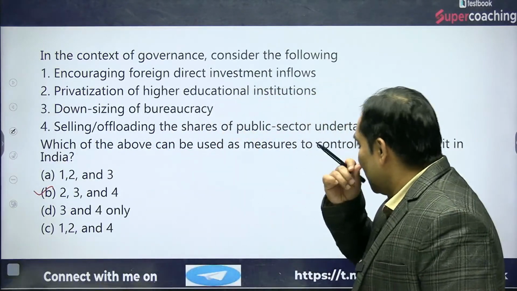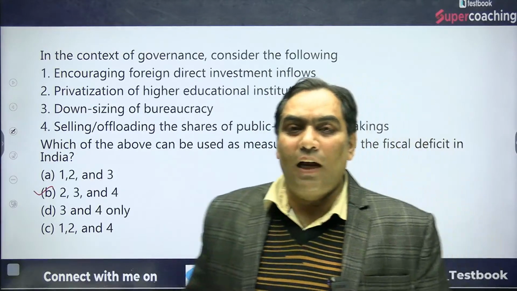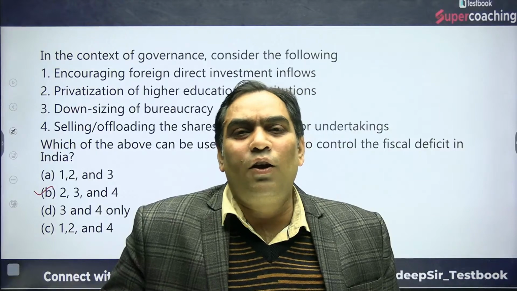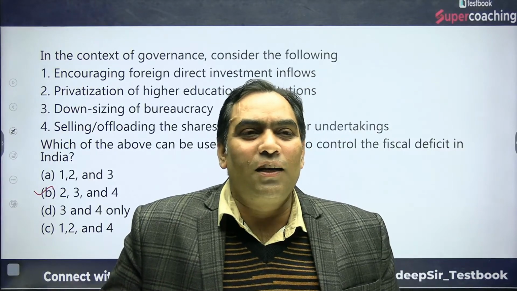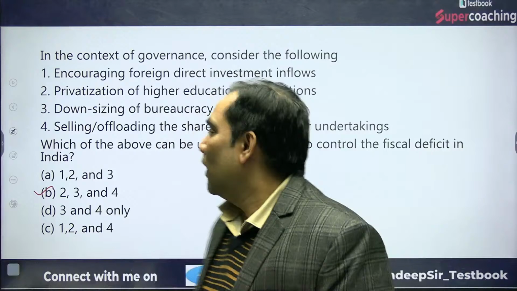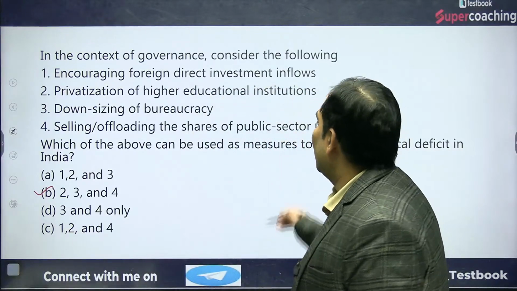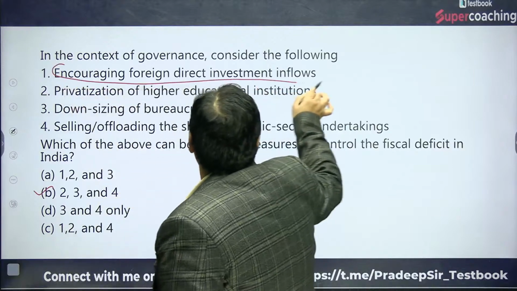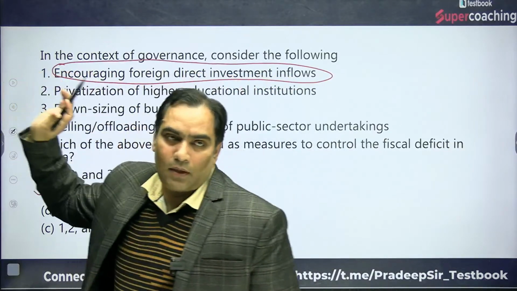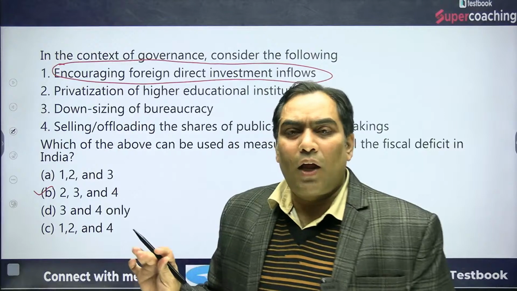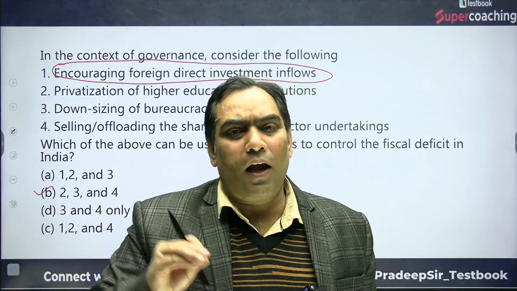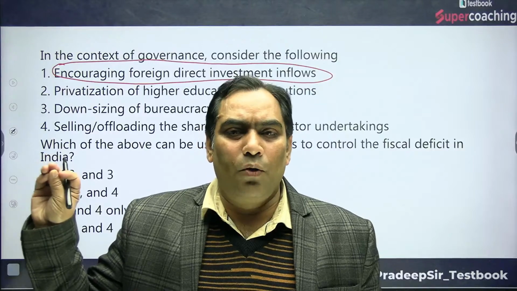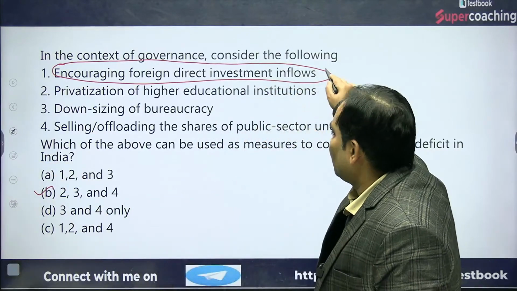So fiscal deficit, as I said, what is fiscal deficit? Fiscal deficit is nothing but the need for borrowing only. So encouraging foreign direct investment is going to be part of the BOP, not the government budget. Okay, be very clear. BOP has two parts, one is the current account, the other is the capital account. This is going to be part of the capital account of the BOP. So this is not going to be it.